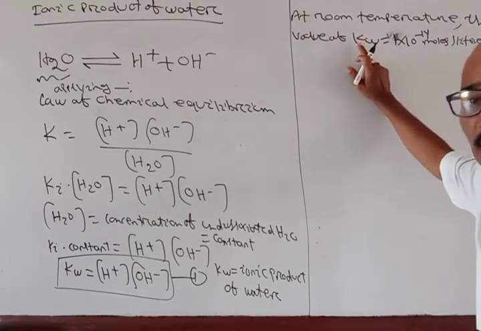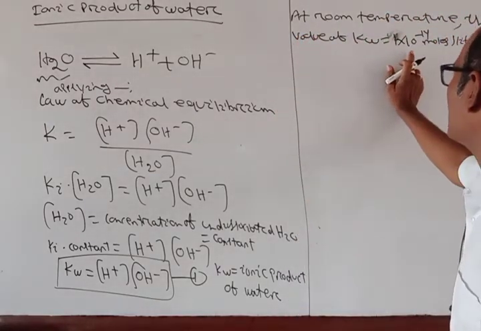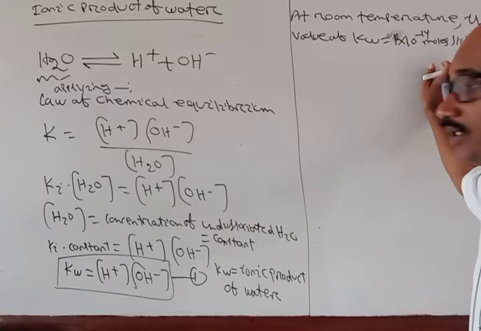So at room temperature, the value of Kw is how much? 1 into 10 power minus 14 moles per liter.